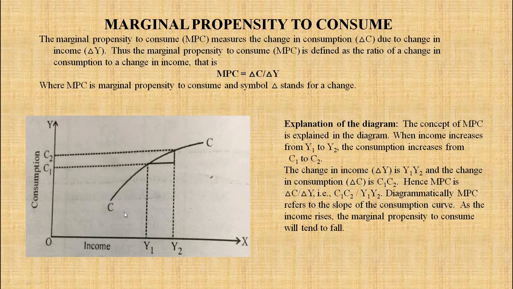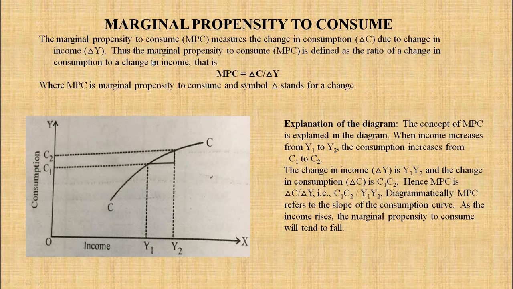Diagrammatically, MPC refers to the slope of consumption curve. As income rises, marginal propensity to consume will tend to fall. Here CC, this consumption curve, it is falling, it is flattening. So you have to understand that when income is rising, consumption is also rising, but the marginal propensity to consume will tend to fall. There are various reasons for that. That is in the next chapter we will discuss about that.